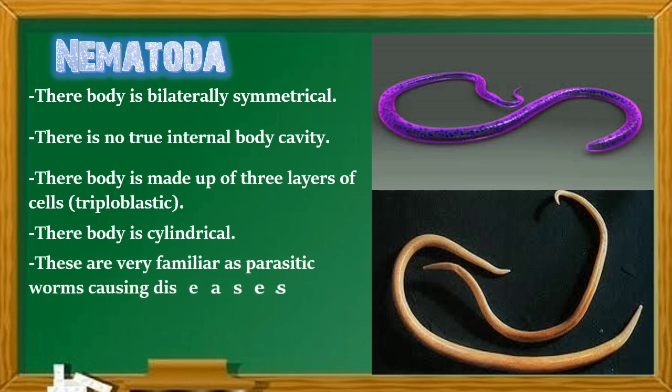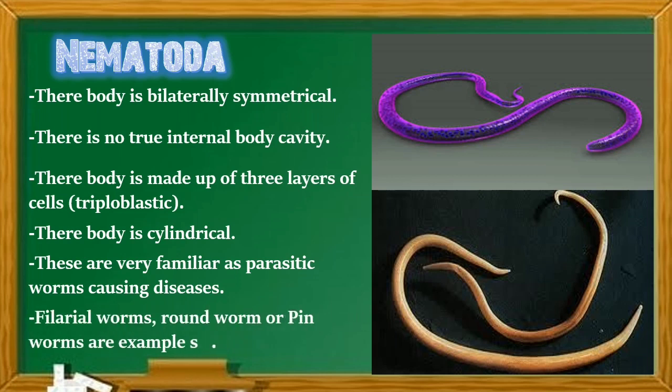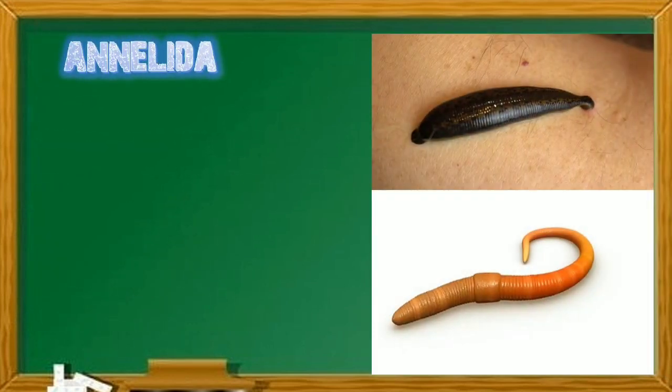These are very familiar as parasitic worms causing diseases. Many of the organisms are disease causing organisms. Familiar nematodes, filarial worms, roundworms or pinworms are examples of Nematohelminthes or Nematoda. They also live in the intestine.